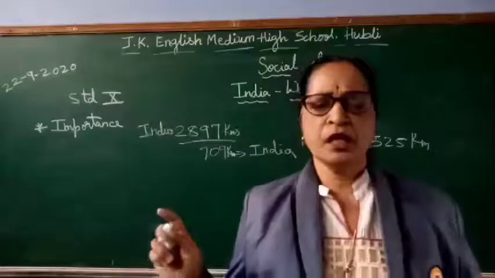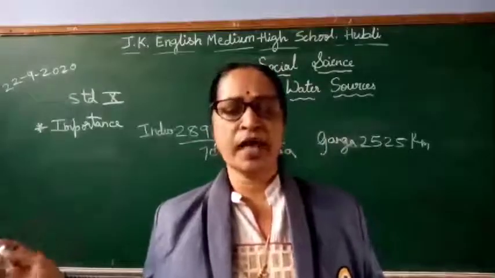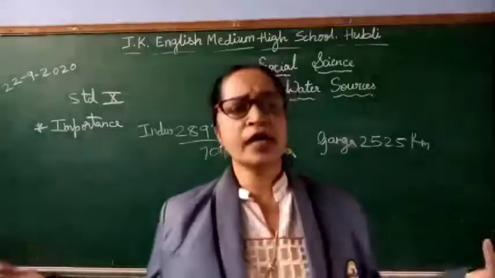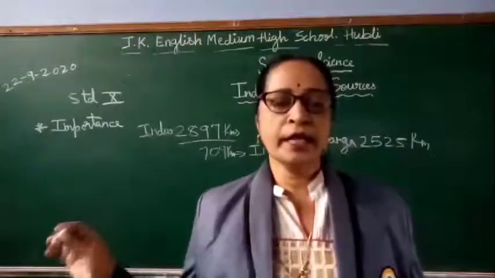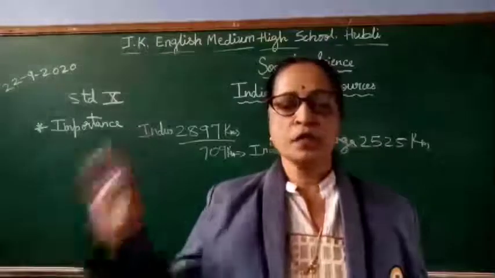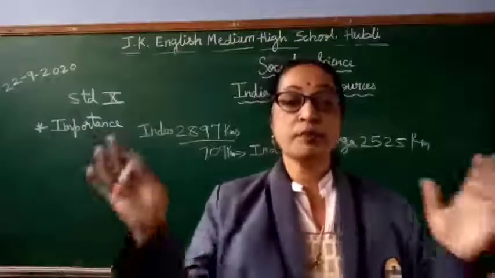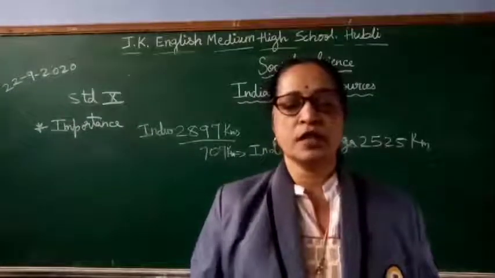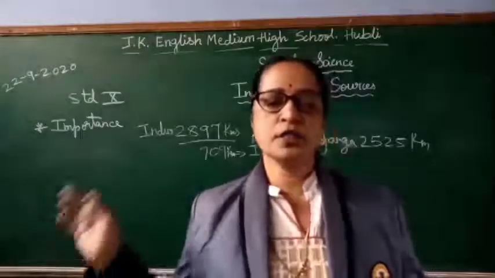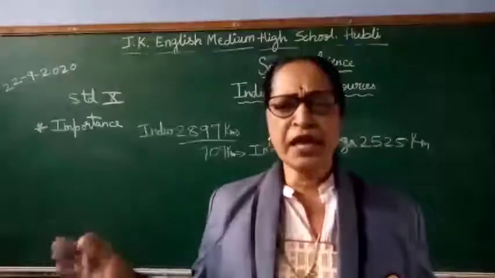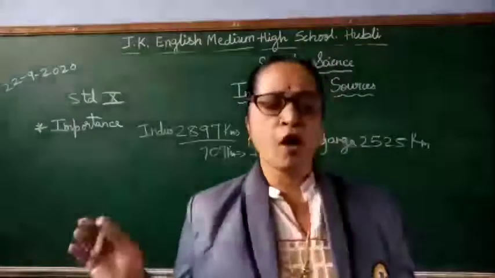2,525 kilometers, the total length of Ganga, and where does it rise, children? It rises in the Gangotri glaciers. It flows towards the south and southeast, then enters Bangladesh, where it joins the Brahmaputra. After it joins the Brahmaputra, it continues as Padma and finally flows into the Bay of Bengal.